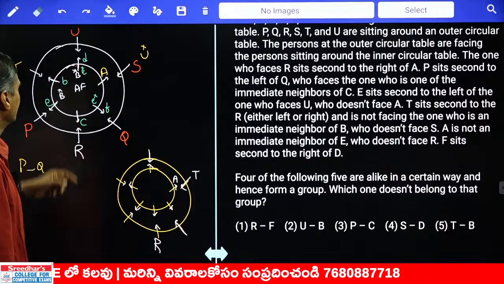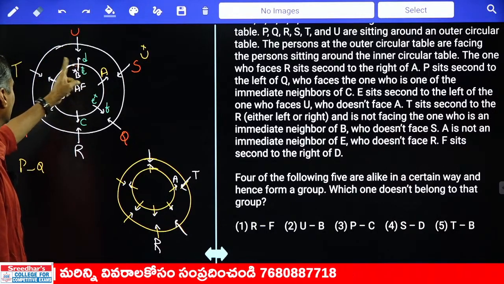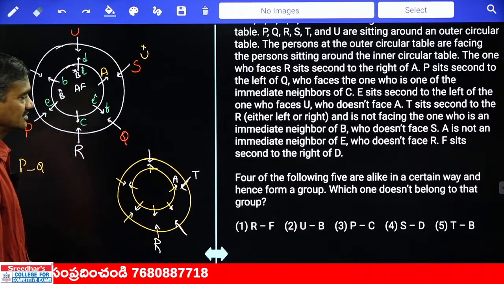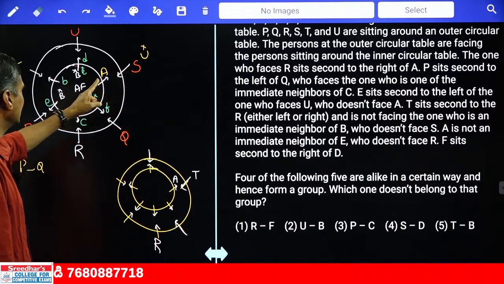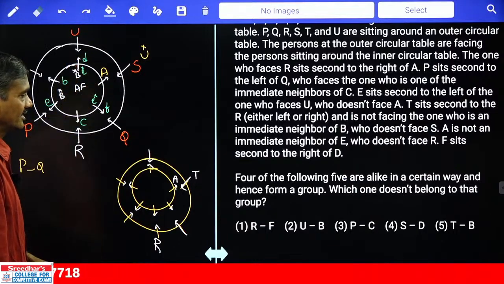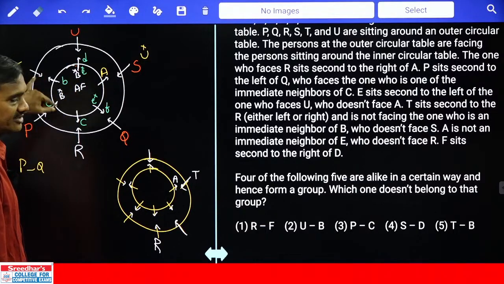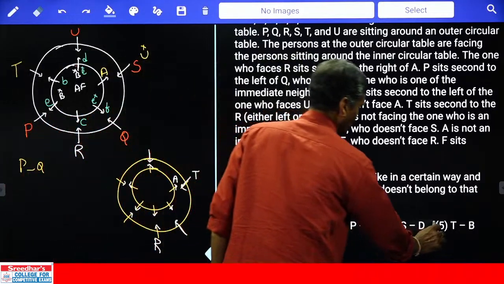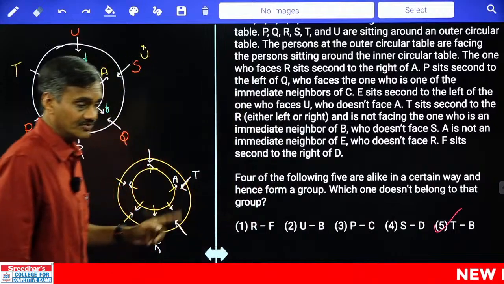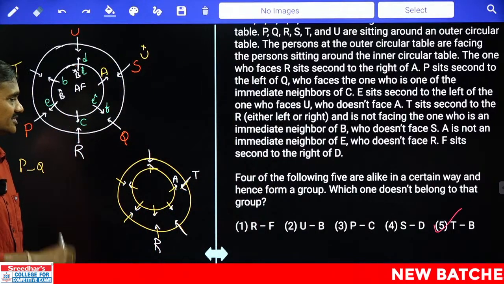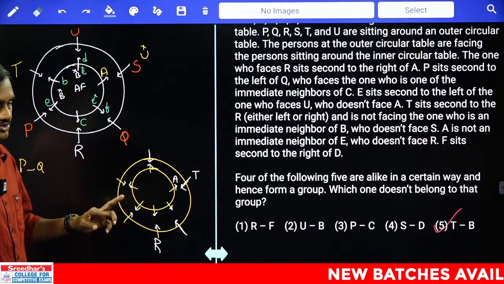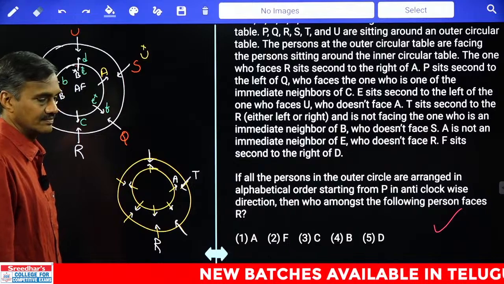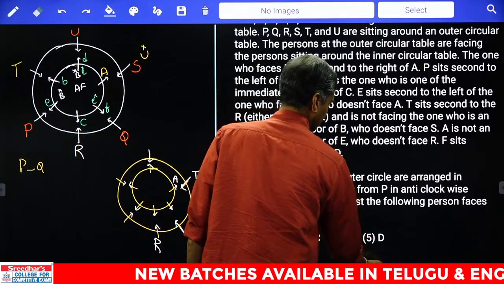And next one, U and V. U's opposite immediate left is V. And P and C. P's opposite immediate left is C. S and D. S's opposite immediate left is D. And T and B. T and B are opposite to each other, isn't it? Except choice 5. In the remaining choices, to the first person, opposite immediate left is the second person, but in choice 5, both these two persons are opposite to each other.